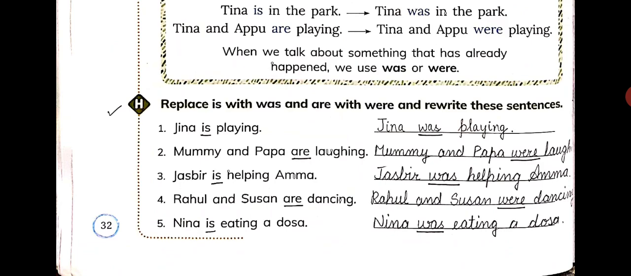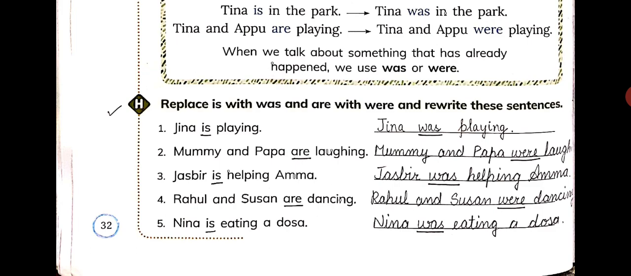So children, the first one is Gina is playing. So in the sentence, is is written, replace it with was. Then it will become Gina was playing, and it is rewritten on the right hand side where the blanks are given to you. Fine. Likewise, you have to do the other one also. Next is Mummy and Papa are laughing. So replace are with were. So it will be Mummy and Papa were laughing. Clear? Also, you have to rewrite these sentences.